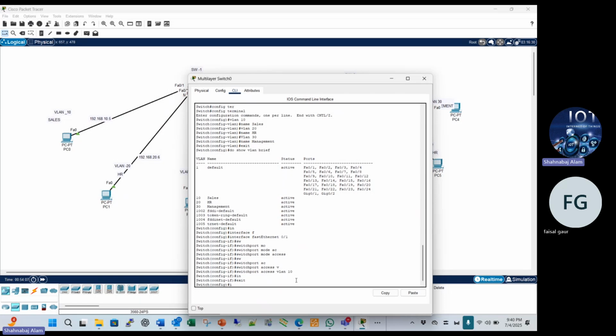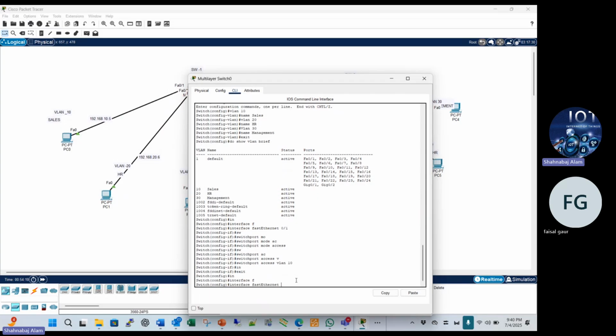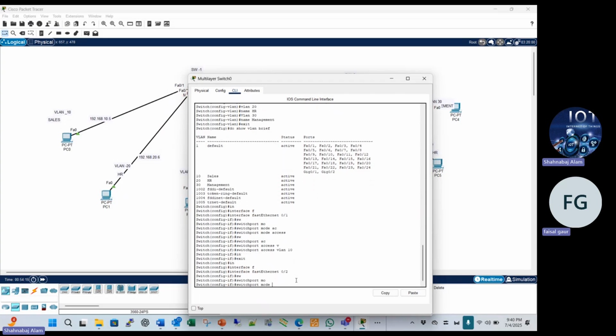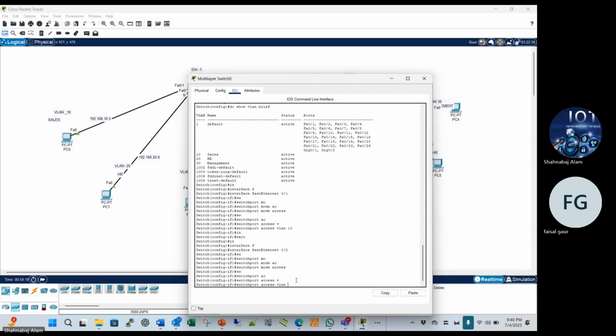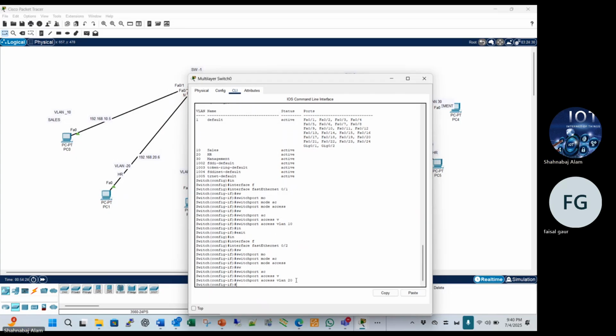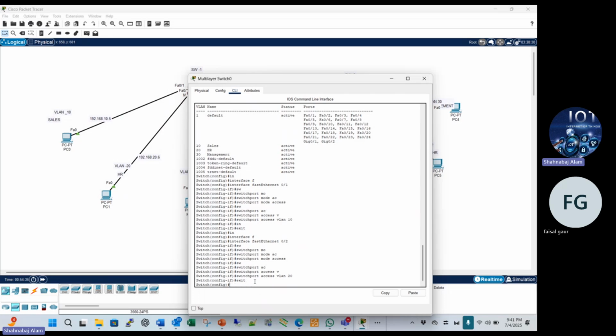Apply the same, put the same command: interface fastethernet 0/2, switchport mode access and switchport access vlan 20. So now we assigned VLAN 20 to this port. Exit, and come back.